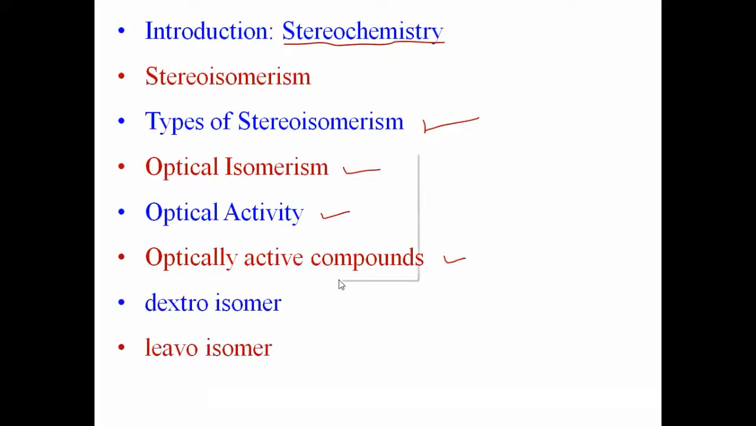Dextroisomer means the isomer which can rotate the plane of PPL in a clockwise direction, towards the right side. The isomer which can rotate the plane of PPL in an anti-clockwise direction, that means towards the left side, is called levoisomer. And if there is an equimolar mixture of dextro and levoisomer, then it is called a racemic mixture. We studied that concept in the last lecture: optical isomerism, optical activity, optically active compound, dextroisomer, levoisomer, racemic mixture, etc.